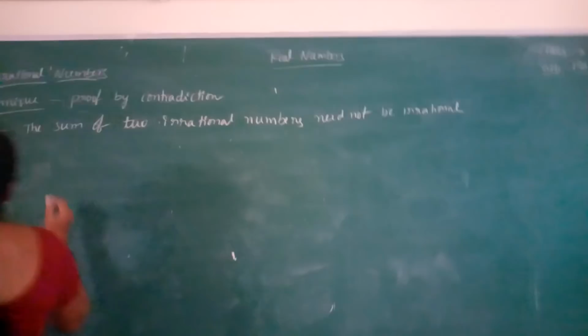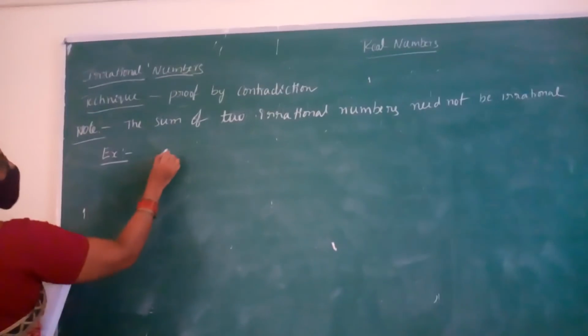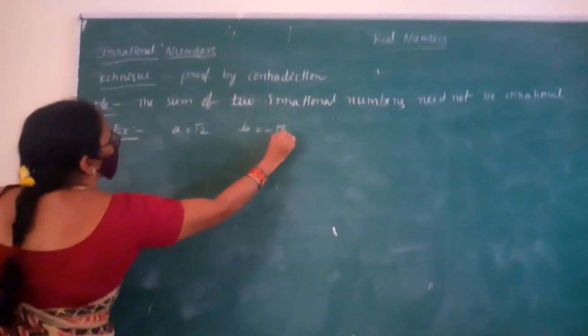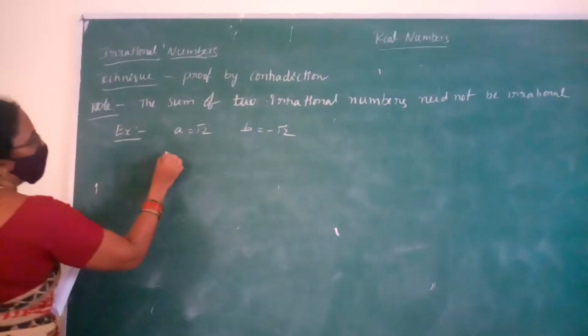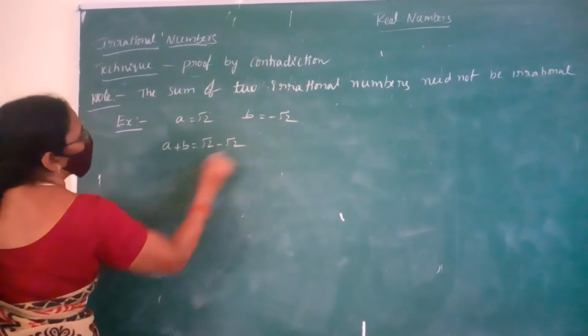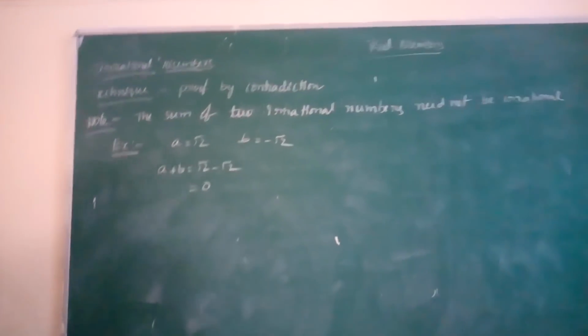Suppose, as an example for this, we take two irrational numbers a equals root 2, b equals minus root 2. What happened? a plus b equals root 2 minus root 2, which is 0. It is not an irrational number.